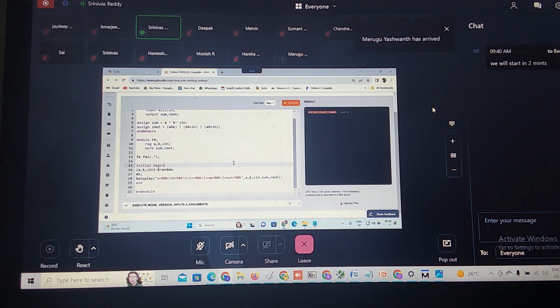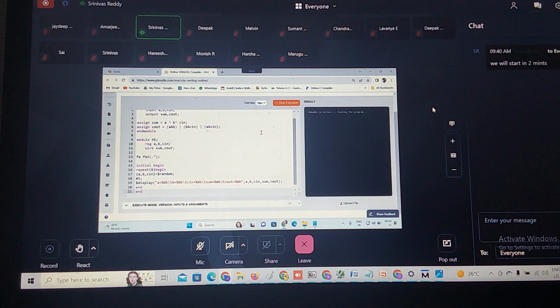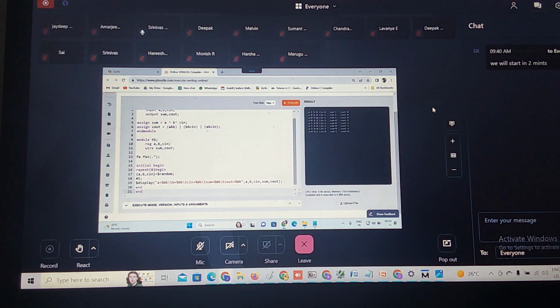Now shall I repeat this part? Repeat this part 5 times, or let me repeat for 8 times. Let us check all the possible. Since I'm using $random, I won't get the orderly binary representation, correct? 000, 001. Since this will generate the random values. Okay, I'll be repeating how many times? 8 times I'm repeating this. This is 8 times with the different inputs A, B, Cin. This is my sum and this is my carry.